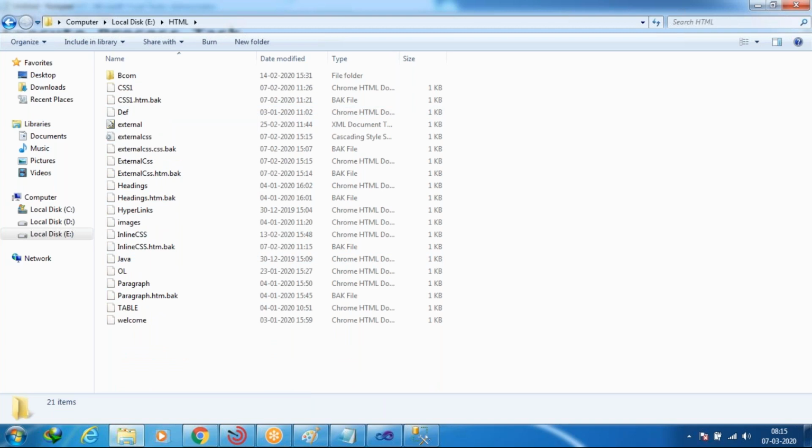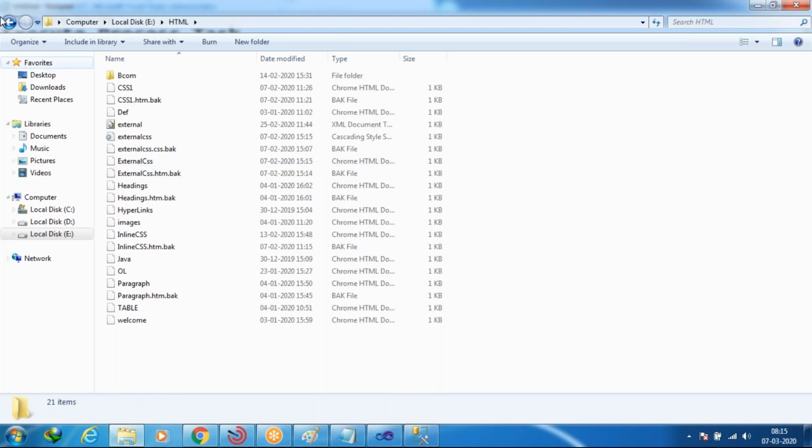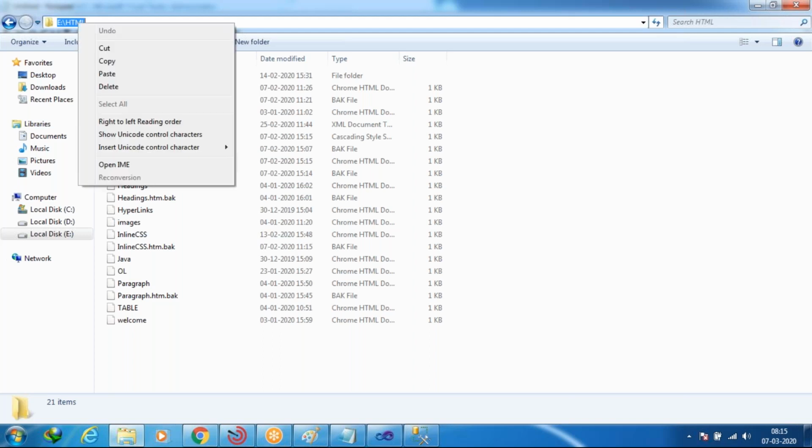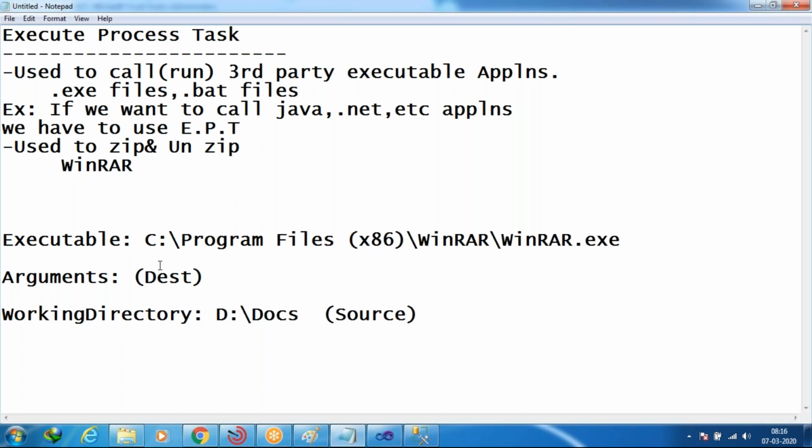Just observe, guys. Yes, in my machine, there is an HTML folder in the E drive. Inside that folder, I want to zip. So if I want to do that, I have to take the path, copy, and Control V here. Yes, here I want to zip it.